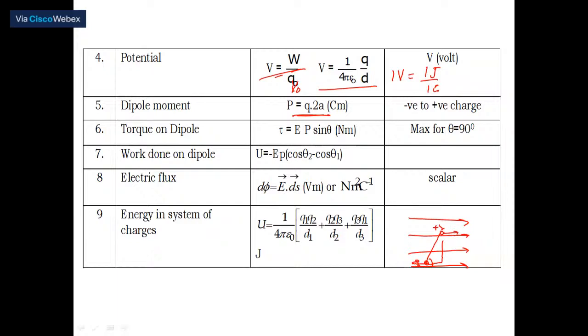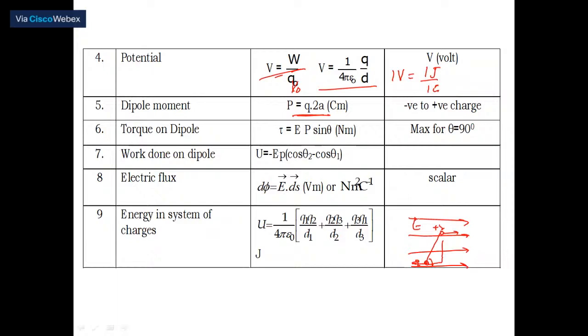So the torque experienced by a dipole when it is placed in a uniform electric field of intensity E is given by E into P into sine theta, where theta is the angle made by the dipole axis with respect to the uniform electric field. From the trigonometric function itself, we come to know when it is maximum as well as minimum.